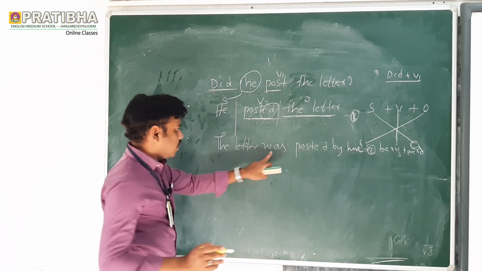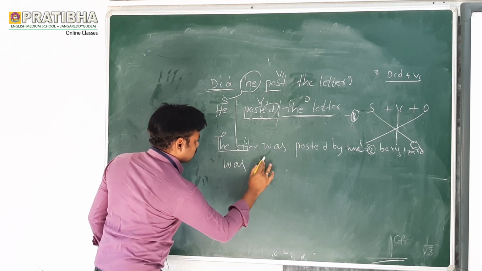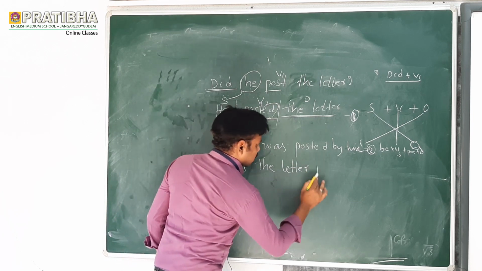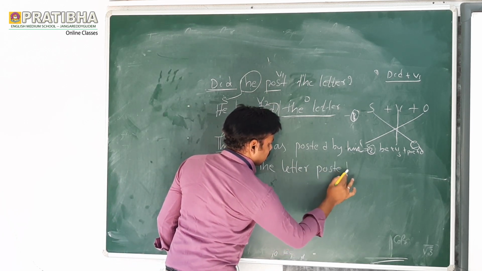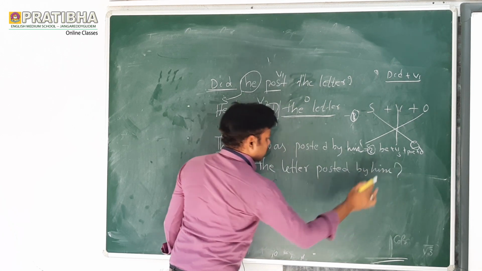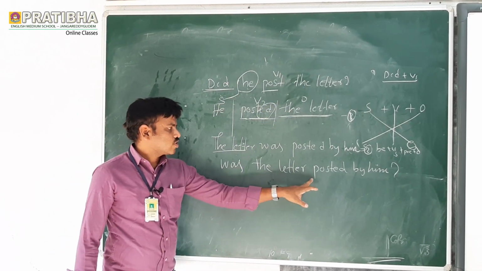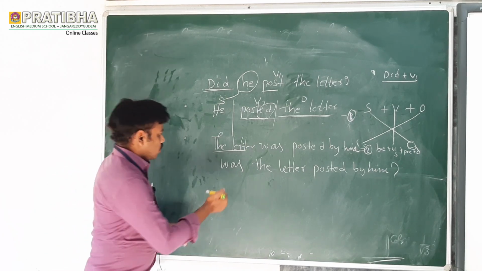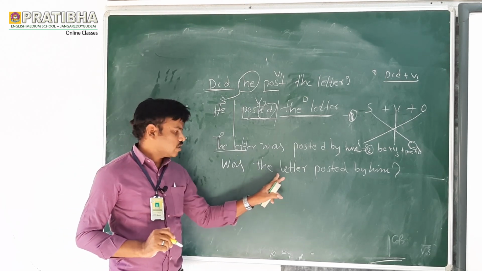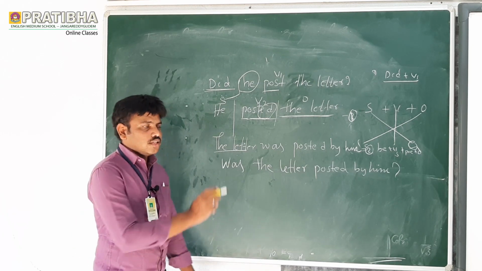So, was. Keep the helping verb was in the place of subject. Next, the letter. Was the letter posted by him? This is the answer. So, did he post the letter? Was the letter posted by him? Very, very important note: if the subject is singular, was; if the subject is plural, were. Now, did he post the letter? Was the letter posted by him? This is the simple method.